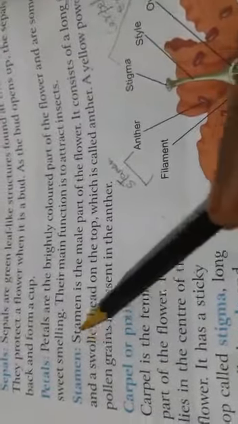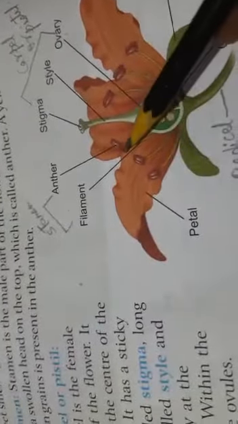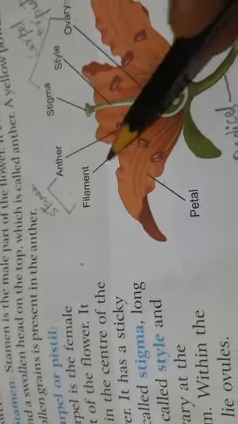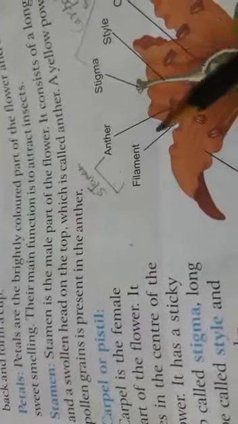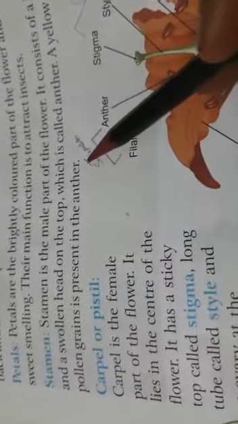Now after the petals comes the stamen. As I already discussed, the stamen is the male part of the flower. It consists of a long filament. This is the long filament, and a swollen head on the top. This swollen head is called the anther. And inside this anther are present the pollen grains. A yellow powder called pollen grains is present in the anther.